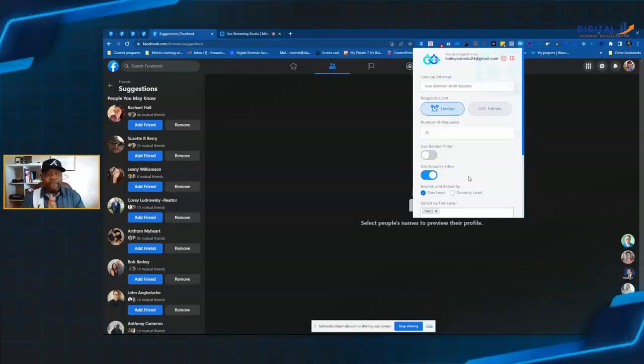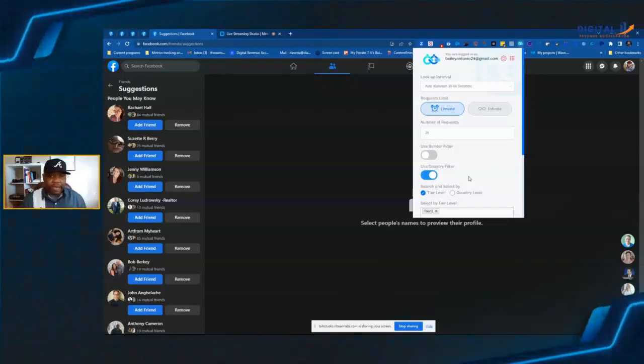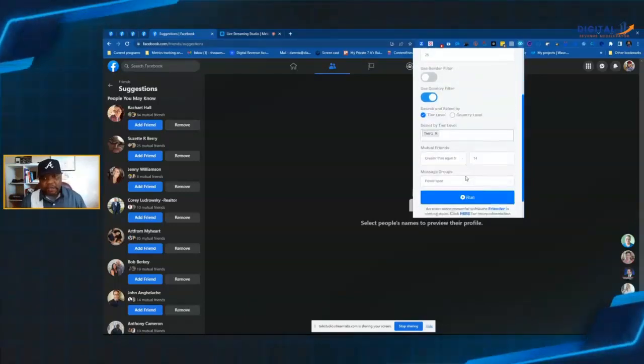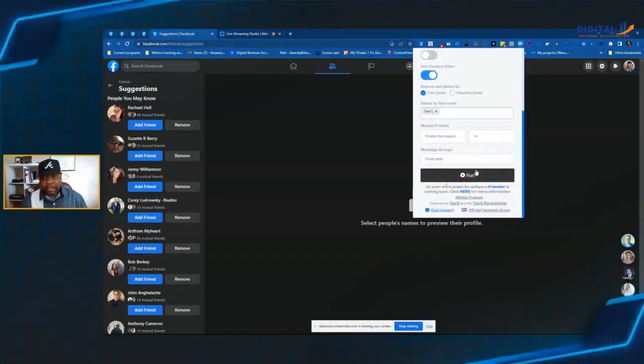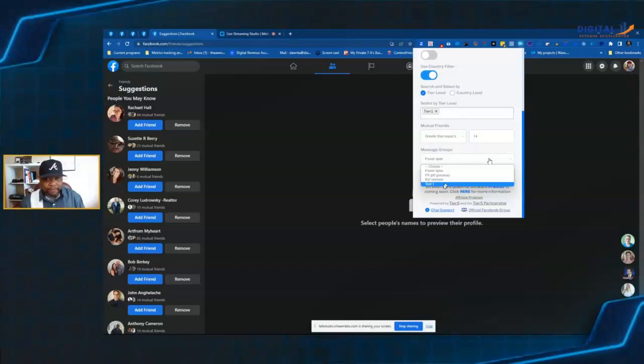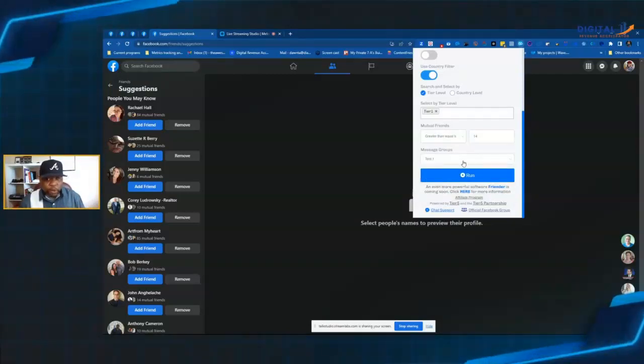If you did not watch my last video, you need to go back and watch it, where I explained the dashboard right here and how you can set everything up. But what I'm going to do now is find my test one group. As you can see, I'm picking it now. That's my test one group, and I am going to run the tool.